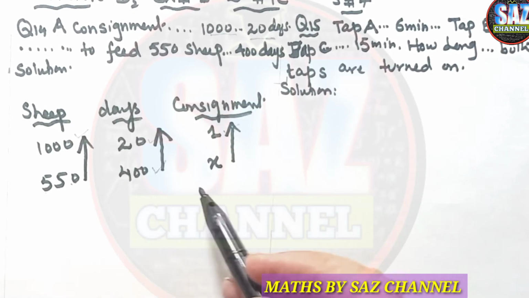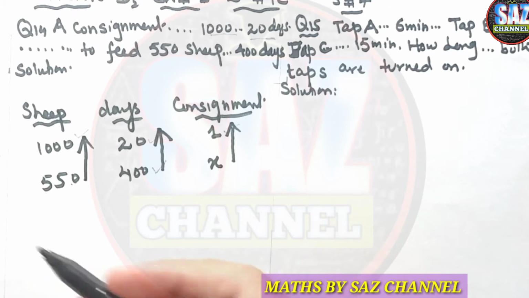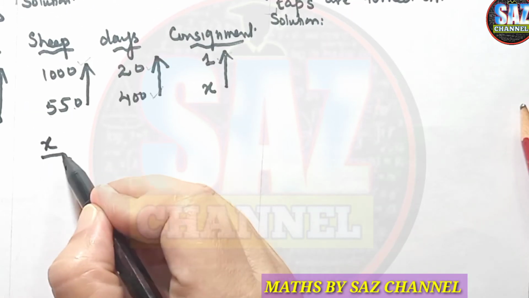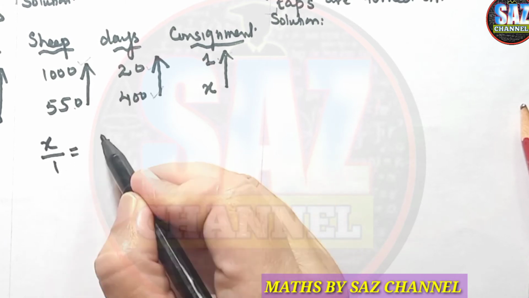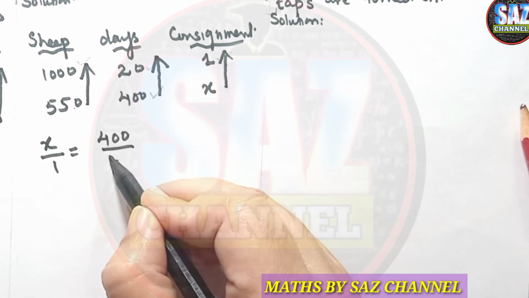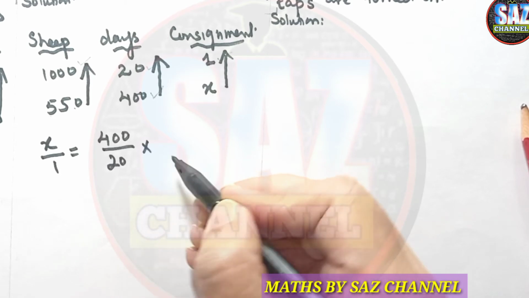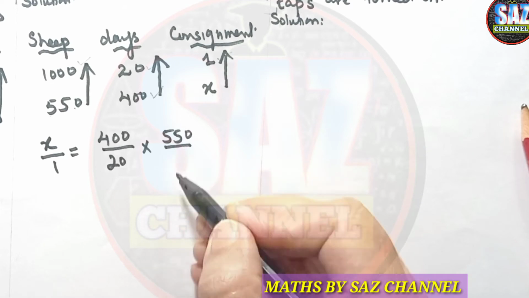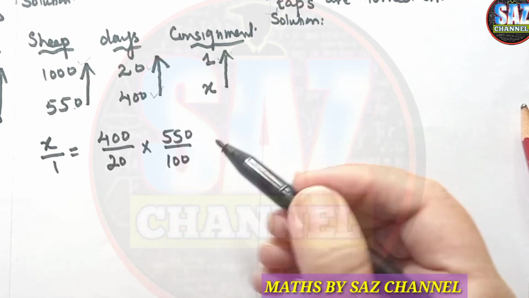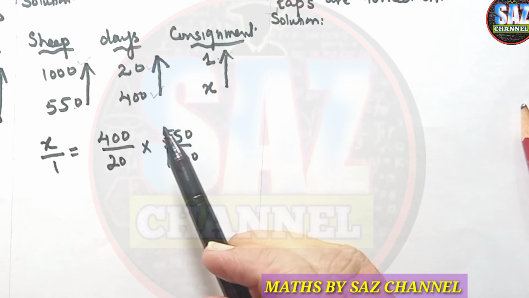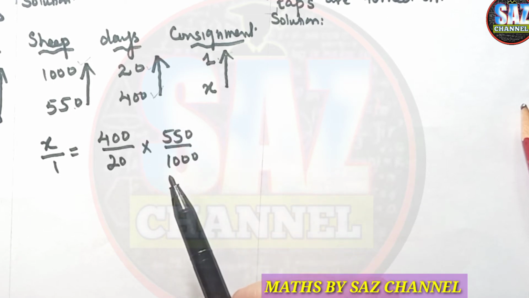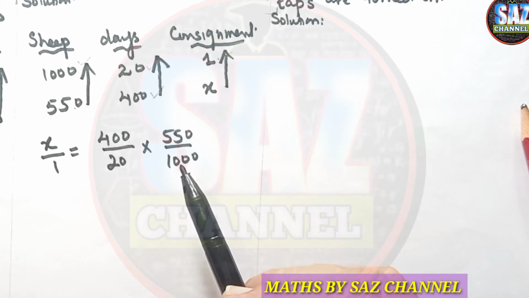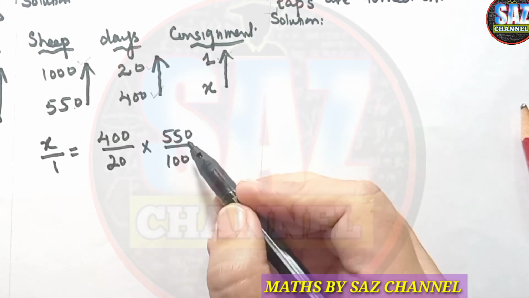So this question is basically a direct variation question. Let's write the equation. It's a continuous ratio. x ratio 1 will be equal to 400 upon 20 multiplied by 550 upon 1000. I hope you are clear about how we are comparing these quantities and how we are deciding which two quantities are in direct proportion and which two are in inverse proportion.